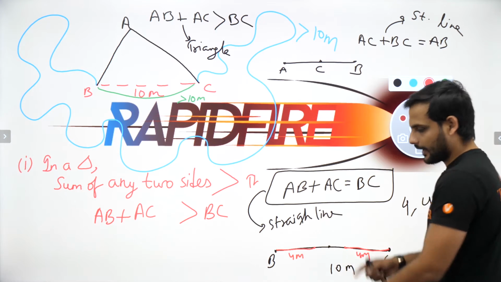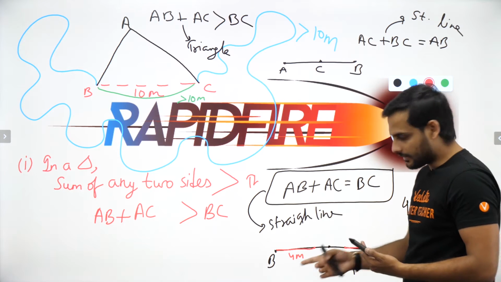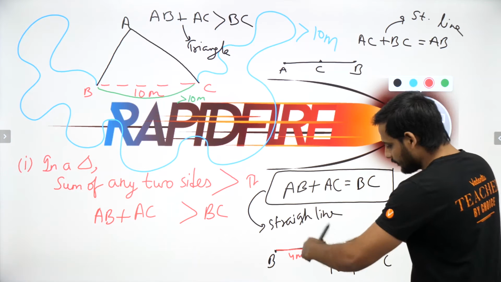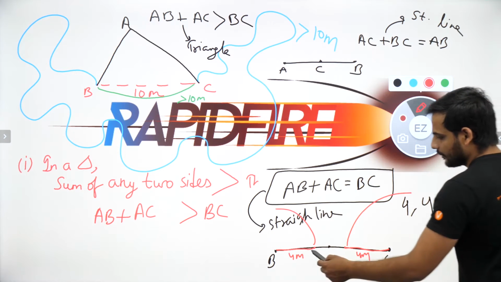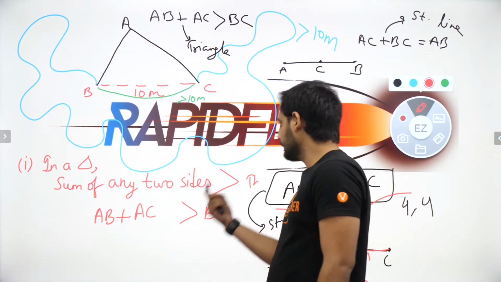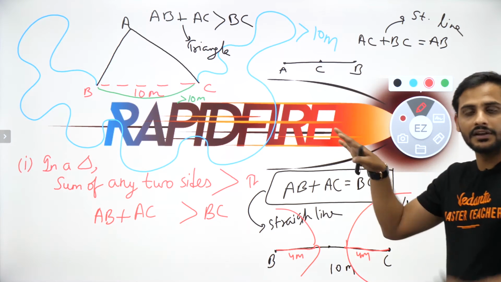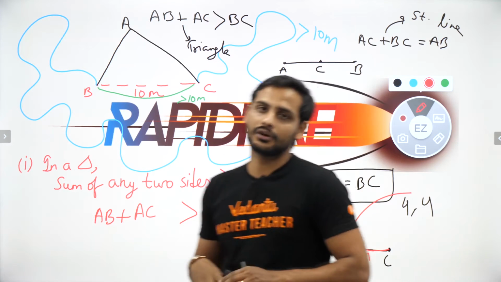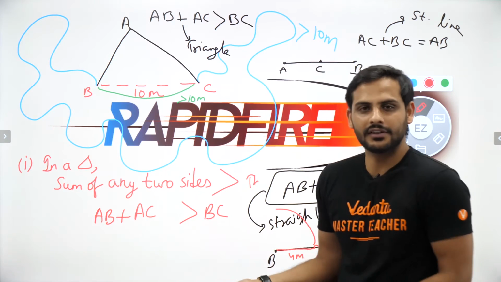Now as you can see, they cannot be joined because the minimum distance to join these two has to be 10 meter and we are getting only 8 meter. Even if you rotate them, no matter how you rotate them, you will not get any intersection point of these two sides. So when AB plus AC is less than BC, the shape is not possible. It will not be a straight line or anything like that. It will be an open shape which does not give any relevance.